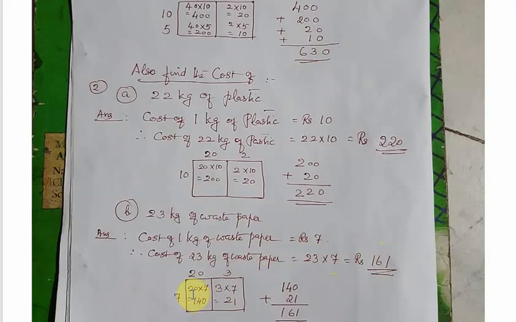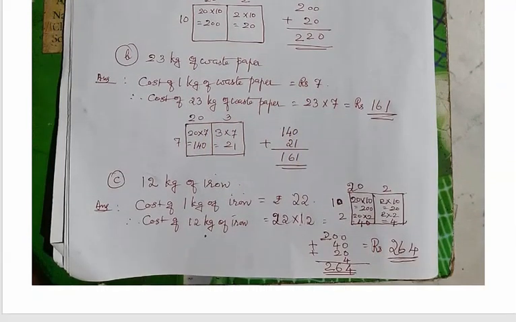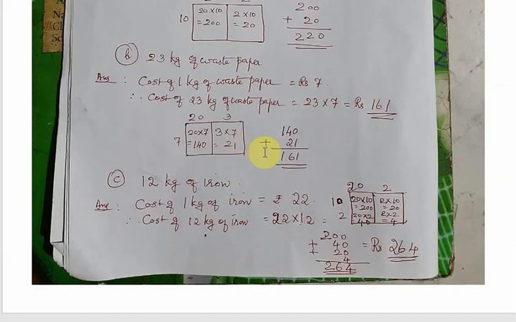So first we will multiply with the 7. 20 multiplied by 7: 0 on the right side, and 7 twos are 14, so 140. And in the same way, 7 multiplied by 3, or 3 multiplied by 7, equals 21. So we will add together 140 plus 21 equals 161. So the answer is 161.